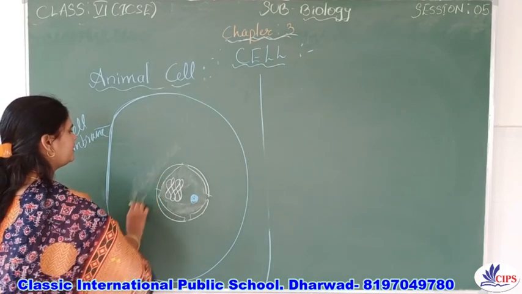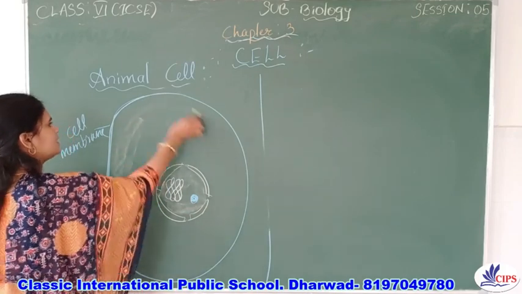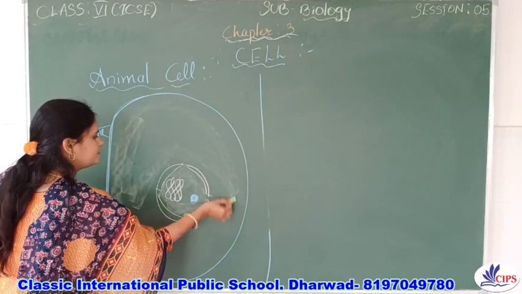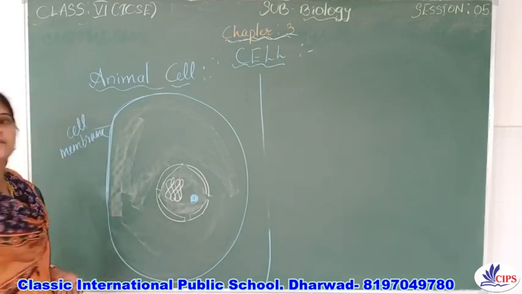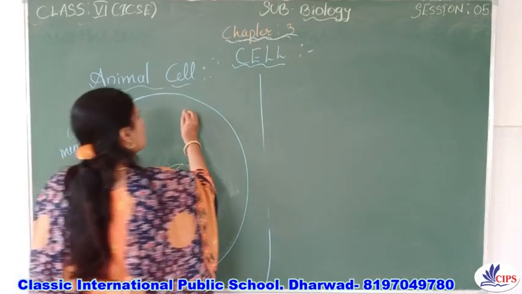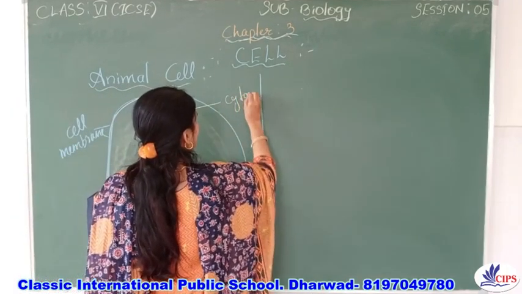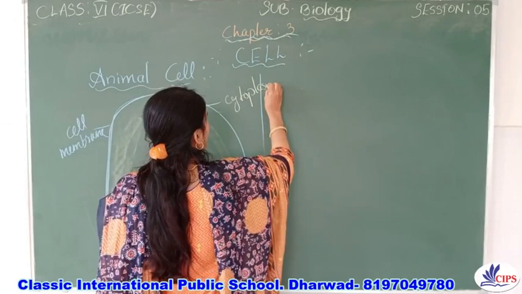And in between the nucleus and the cell membrane, a jelly-like substance is present, and that jelly-like substance is called cytoplasm, right? So this part is called cytoplasm.